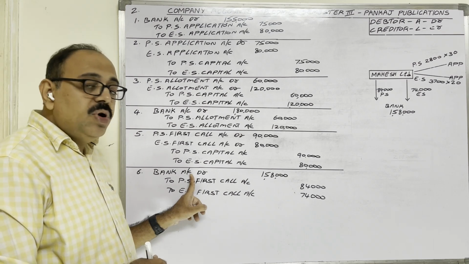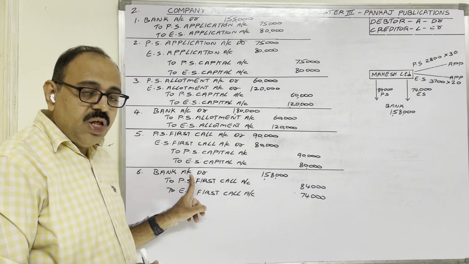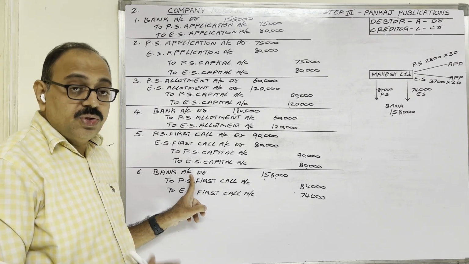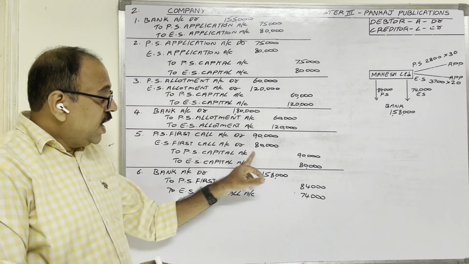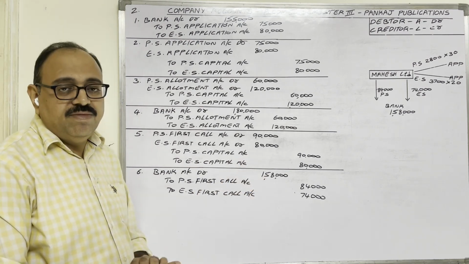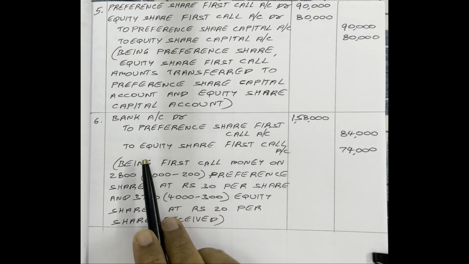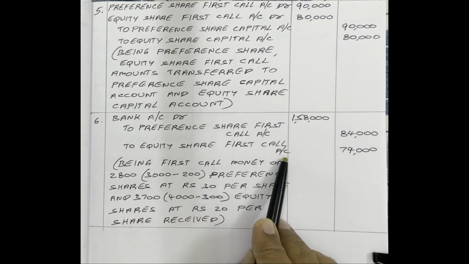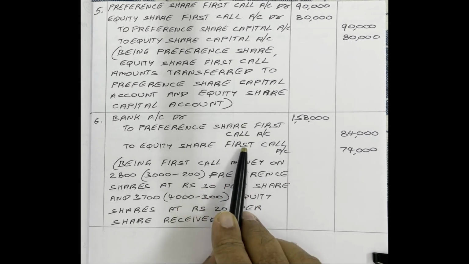And why is the bank account debited? Already I have explained to you. Banker is a receiver now, therefore bank account is debited. So finally, for first call, there are two entries, a transfer entry and a received entry. Sixth entry: bank account debit to preference share first call account, to equity share first call account. So for what are we writing this entry? For receiving first call amounts.